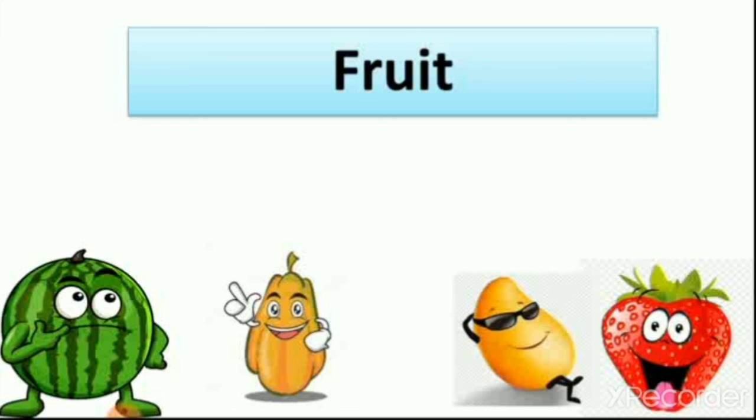So we also learn that vegetables which we eat are also fruit of the plant, like brinjal, tomato, cucumber, these all are fruits of the plant. So vegetables are also fruit of the plant. We learn this in the lesson.